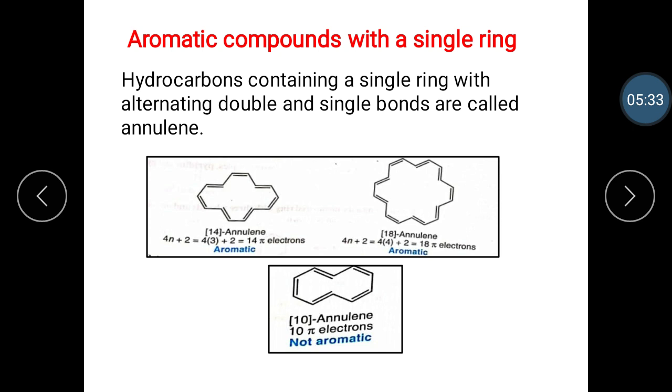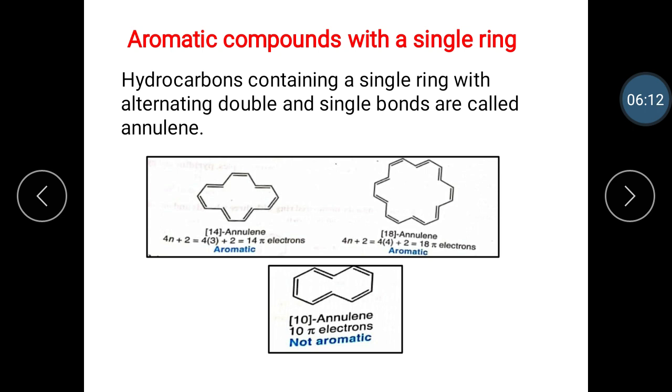Then the next point is aromatic compounds with a single ring. Benzene is the most common aromatic compound having a single ring, and completely conjugated rings larger than benzene are also aromatic if they are planar and have 4n plus 2 pi electrons. The hydrocarbons containing a single ring with alternate double and single bonds are called annulenes. To name an annulene, indicate the number of atoms in the ring in a bracket and then the word annulene.